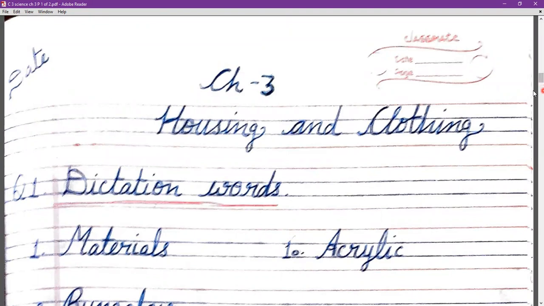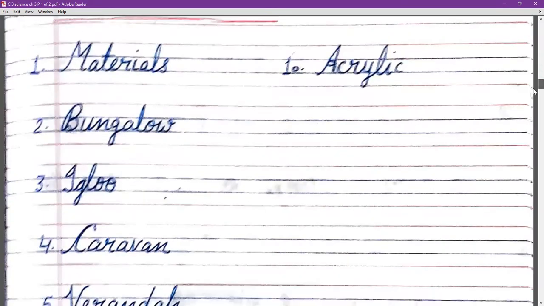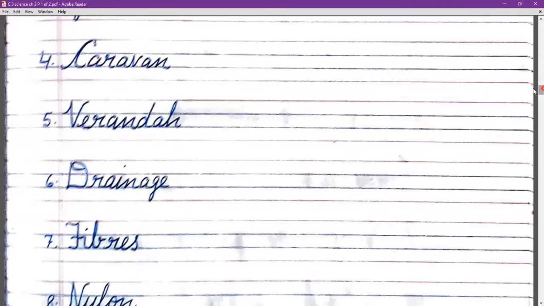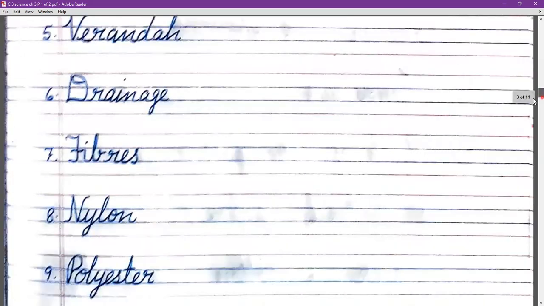So all these words are from the chapter only. I have already explained to you the meanings of these words. If you still have any doubt, you can ask me anytime. Make sure you write the proper spelling of the word.